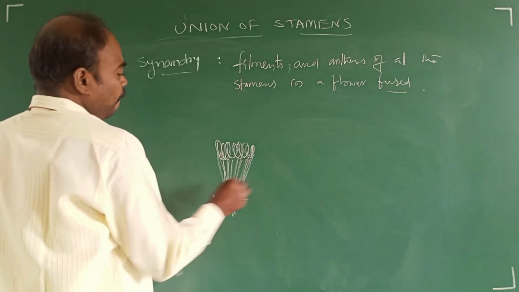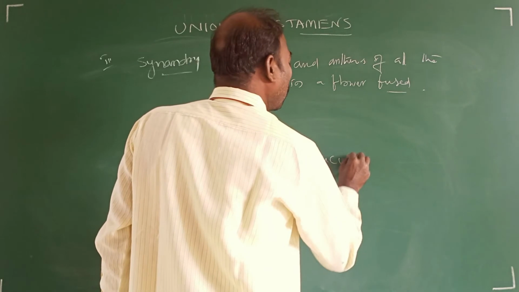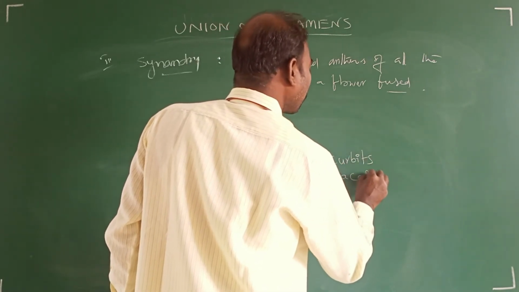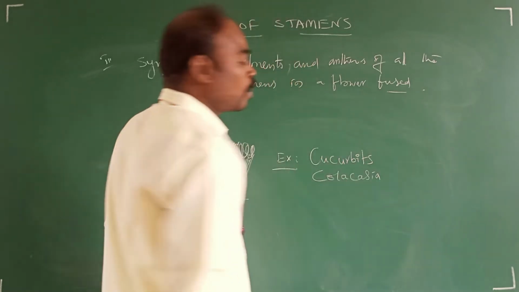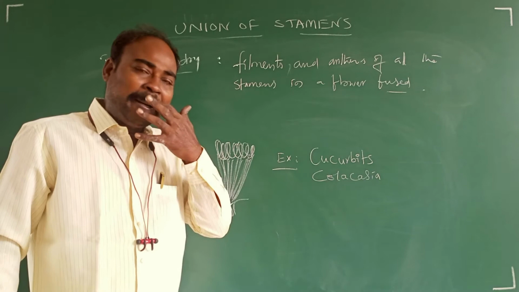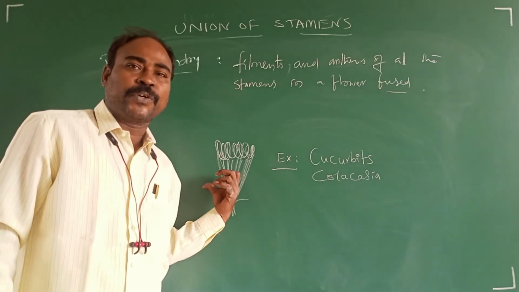Found in Colocasia and cucurbits: Cucurbita, pumpkin, watermelon, etc. Cucurbit family and Colocasia plants exhibit such synandrous condition of union of stamens.